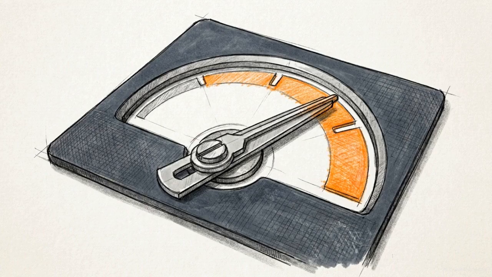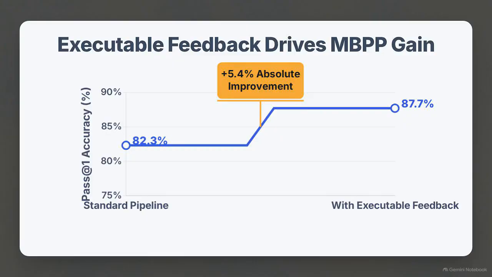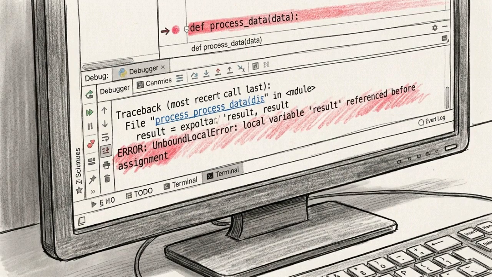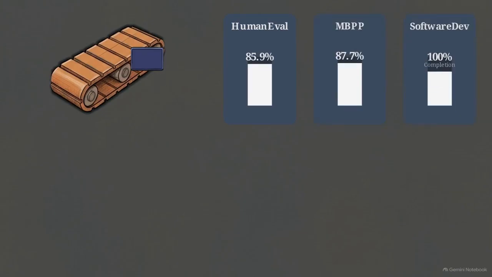To manage compute resources, this iterative loop is capped at a maximum of 3 retries. This execution loop alone accounts for a 5.4% absolute improvement on the MBPP benchmark. Errors are caught by the objective requirements of code execution rather than being evaluated by the model's own reasoning. The resulting metrics are significant: 85.9% on HumanEval and 87.7% on MBPP.